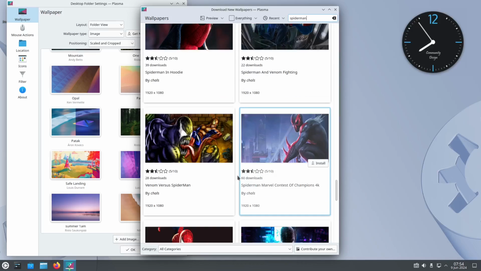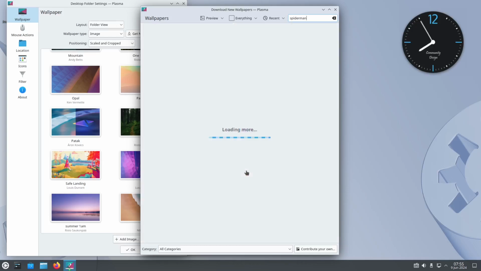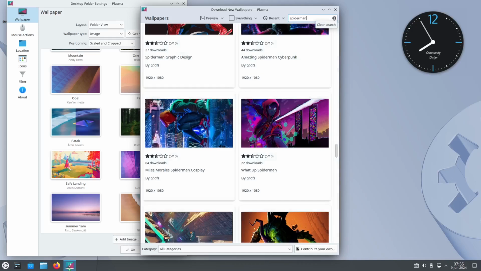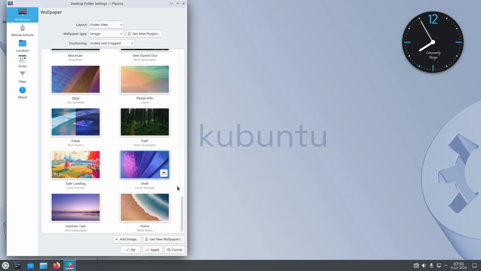We also have Venom versus Spider-Man. Cool. Okay. Maybe I could look for this Spider-Man in my KDE. Okay, that's enough with the download of the new wallpaper. Okay, let's cut that one. I'm totally psyched with that kind of wallpaper already. I'm so excited, okay?